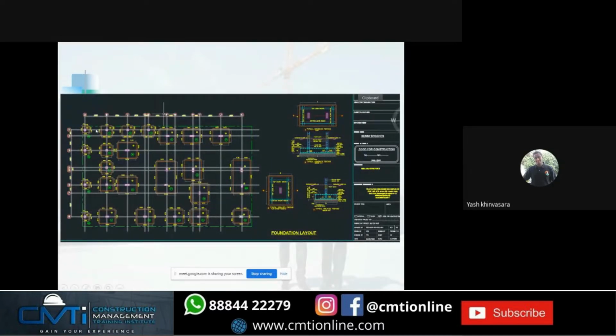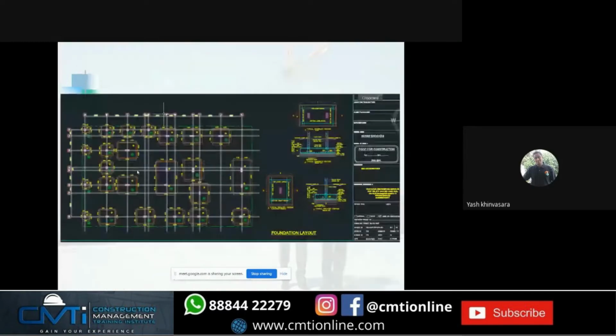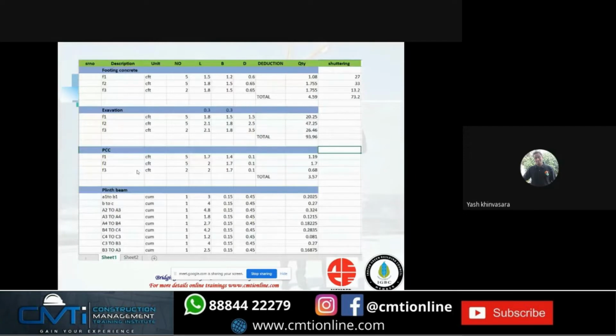This is the whole drawing which we took as a project and did the calculation for. This is the footing drawing. Here we have to take the length, breadth, and depth, and then estimate the quantity. And this is the plinth beam drawing. From here, using AutoCAD, we take the length of the beam and then calculate the concrete quantity. So here you can see everything.